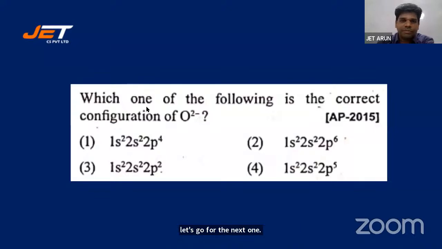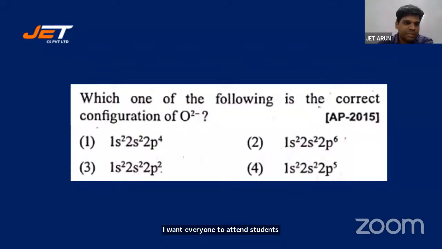Which one of the following is the correct configuration of O2 minus, electronic configuration of O2 minus, students? 1s2, 2s2, 2p4; 1s2, 2s2, 2p6; 1s2, 2s2, 2p2; 1s2, 2s2, 2p5. For O2 minus, which one is the correct electronic configuration? Again, a mixed response. Confusion between 2 and 1. I want everyone to attend, students.